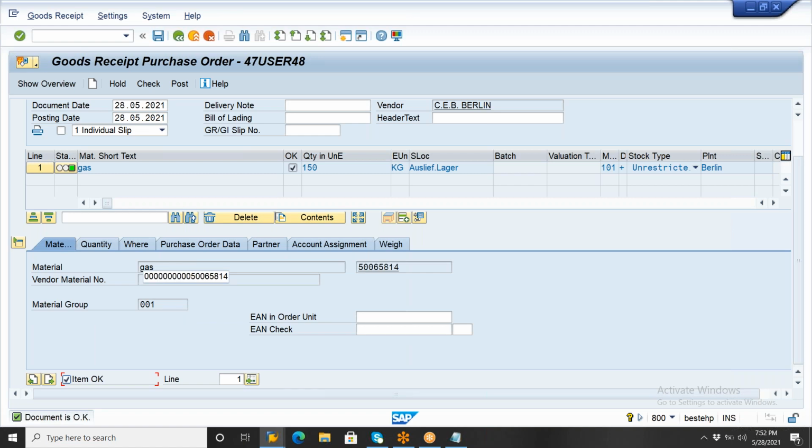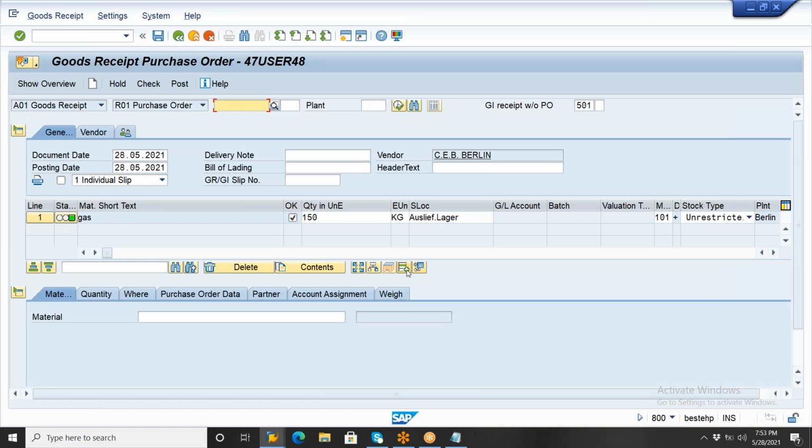So in this case, what we need to select is non-order item. You must click on non-order item; this is the symbol you need to click. While you are clicking this non-order item, the system will immediately ask for the material.